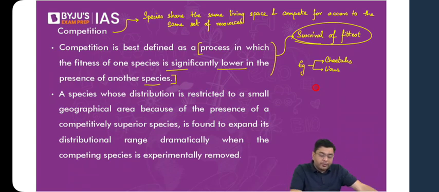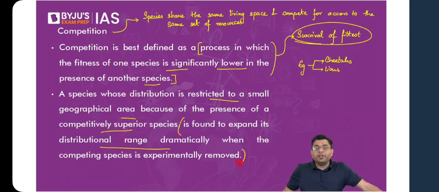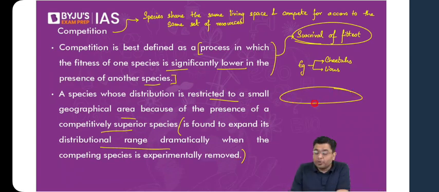So a species whose distribution is restricted to a small area because of the presence of a competitively superior species is found to expand its range dramatically when the competing species is experimentally removed. In the sense, just as an example, let's suppose in a particular area you have the coexistence of tigers and lions. Ideally, tigers have a good hunting skill. Lions also have good hunting skill. But lions have a greater amount of stamina in comparison. Tigers have a burst of energy. Let's assume tigers are able to hunt more. So if the tigers are able to hunt more, the lion population will automatically be in check. But due to some experiment, let's suppose you are able to eliminate the tiger population, then you will observe suddenly the lion population starts going up. So that is observed in the case of competition.